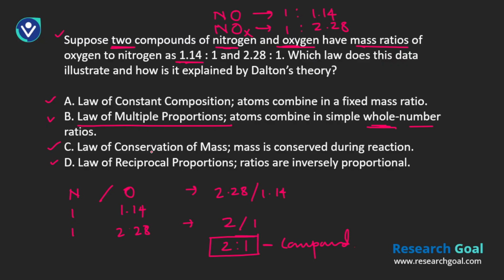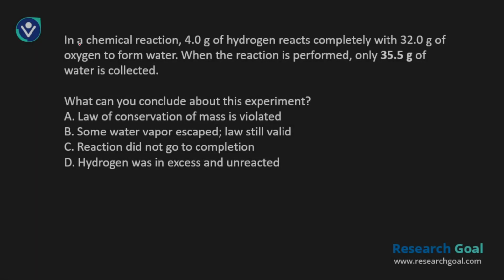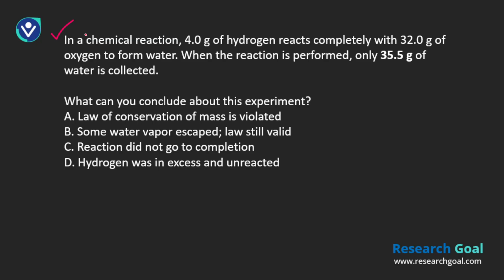All right, let's move on to the next one. It seems a little bit complicated, but believe me, they are not that difficult. In a chemical reaction, you have 4 grams of hydrogen and 32 grams of oxygen to form water. We are getting water molecule out. When the reaction is performed, only 35.5 grams of water is collected. So how much were they expecting? We need to actually calculate that.